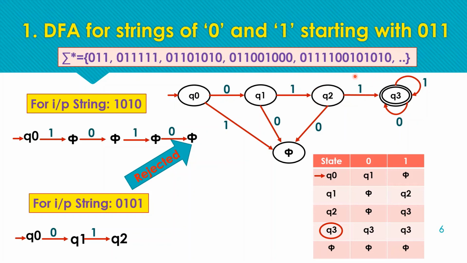But if we get 0 in our input string, 0 1 0, this pattern is not acceptable, so we go to the dead state after Q2. Further, all symbols will self loop at the dead state only, and the string is rejected.